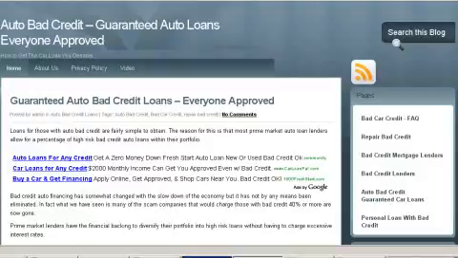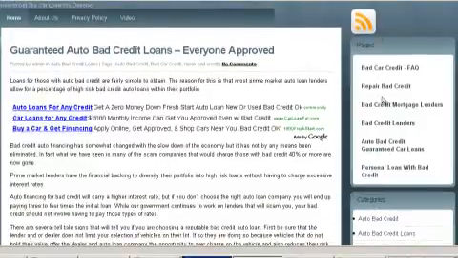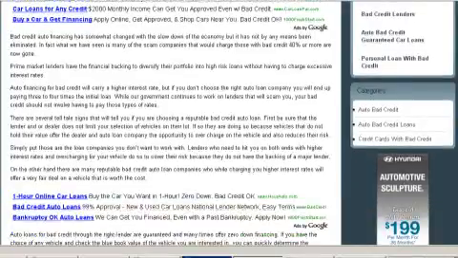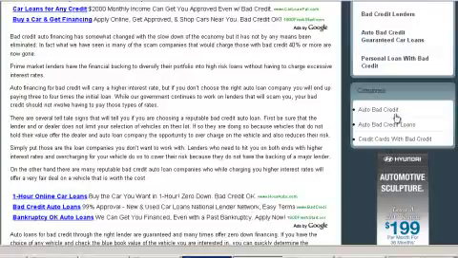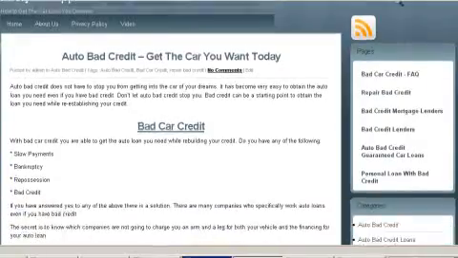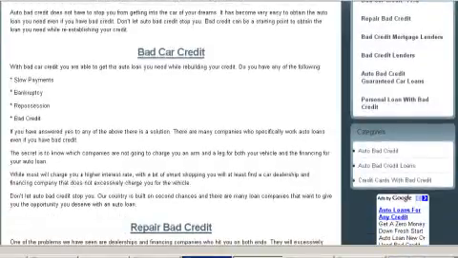Last thing I want to talk about here is your pages, your right-hand side here. When you look at our video on how to create a blog, it shows you how to do this. But we have, when you look down here, categories, we have auto bad credit, auto bad credit loans, credit cards with bad credit. Okay, and again, this is showing relevance to our main keyword. It's very important because when Google looks and they find the relevancy here, they're not going to show this whole blog. What they're going to do is show the specific page to people who are doing searches. So it's important that you make sure that your keyword and your LSI words are within your pages and your categories as well.